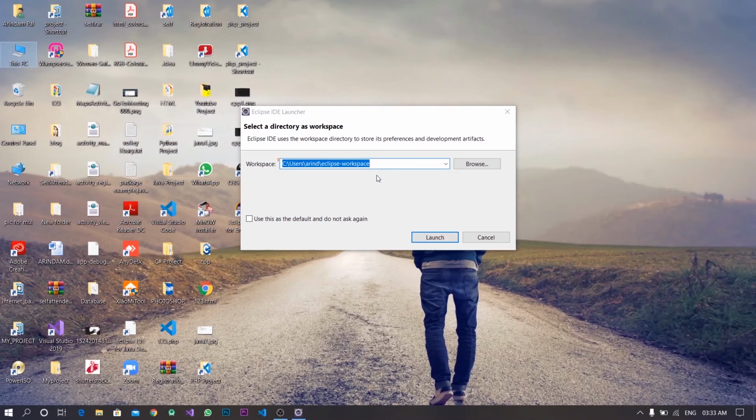So you can customize your directory or save in the default directory. So I choose the default directory, then click on the launch button.